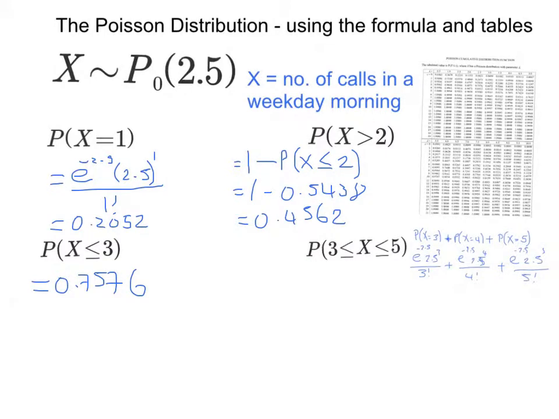The chance that it's 3 or 4 or 5, we could think of as the chance that it's less than or equal to 5, so that's 0, 1, 2, 3, 4, 5, minus the chance that it's less than or equal to 2, so that's 0, 1, 2, leaving us just with the 3, 4, 5, which is what we wanted. And then I can get those two figures off the table.